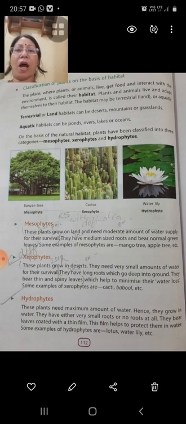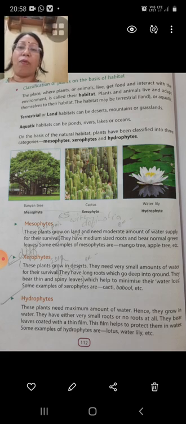Xerophytes. Xerophytes are those plants which grow in the desert. They need a very little amount of water for their survival. They have very long roots so that the roots go deep into the ground to absorb the underground water. They bear thin and spiny leaves to minimize the loss of water from the leaves. Some examples of xerophytes are cacti, babool.